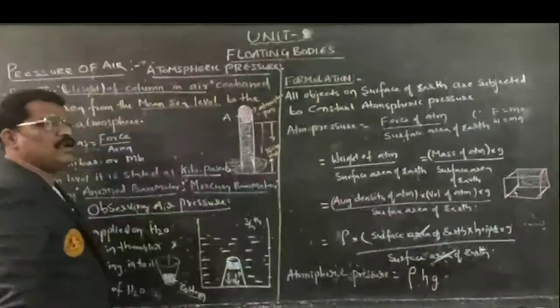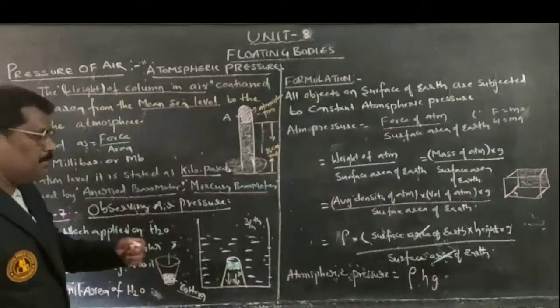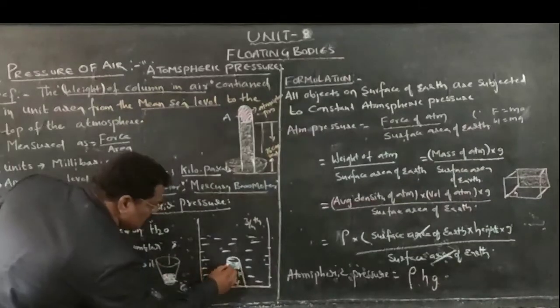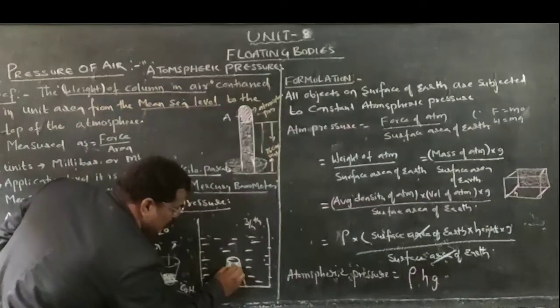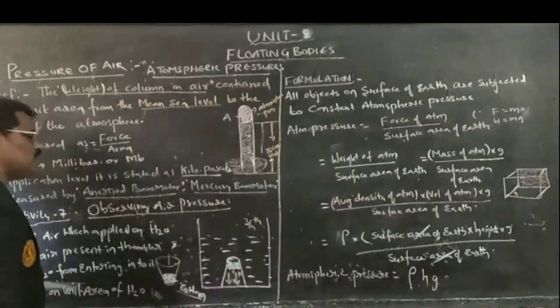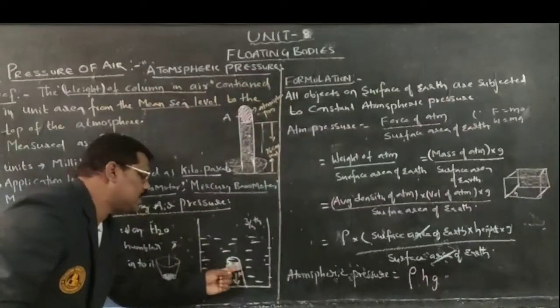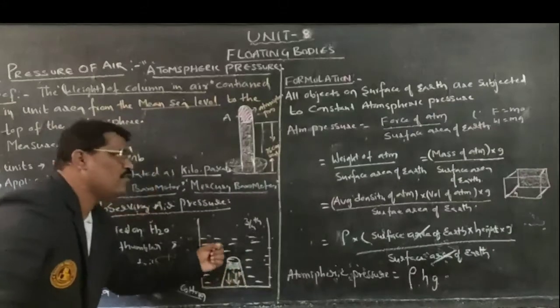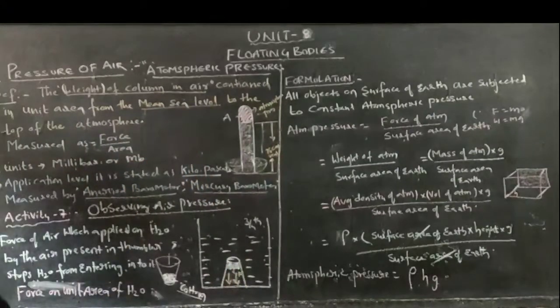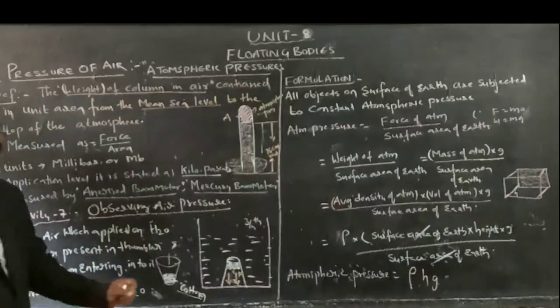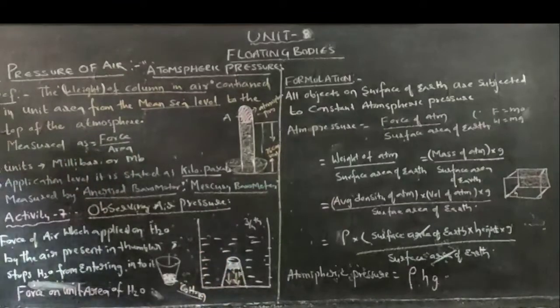Place it that way and observe whether the cotton inside becomes wet or not. If you observe, you will find that the cotton inside this glass remains dry. Why does it remain dry?